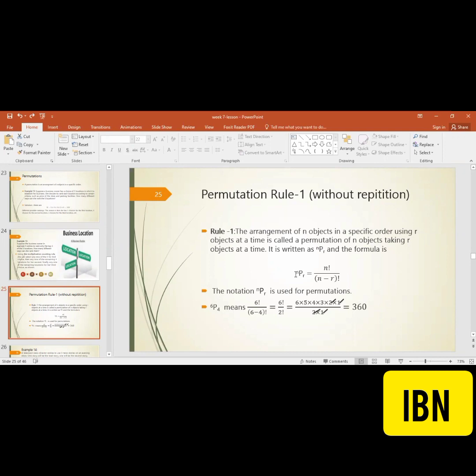Usually in the problem, you have n objects, and out of them, you need to select r in some specific order. It has been mentioned. So whenever there is an order, we have to use the permutation.